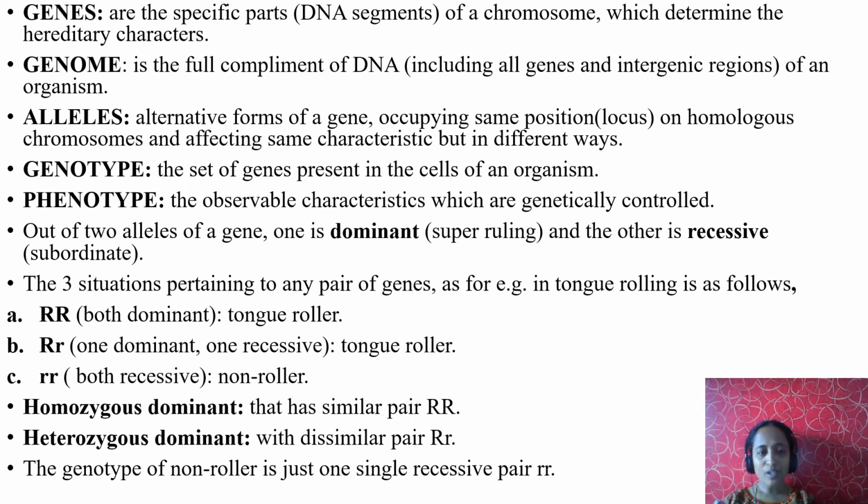Next, homozygous dominant, heterozygous dominant. As the name indicates, homo means similar, hetero means dissimilar. Here you can see capital R is homozygous dominant. But capital R with small r is still dominant but heterozygous because the genes are dissimilar. The genotype of a non-roller is just one single recessive pair, that is small r. Here no need to say homozygous, just recessive.